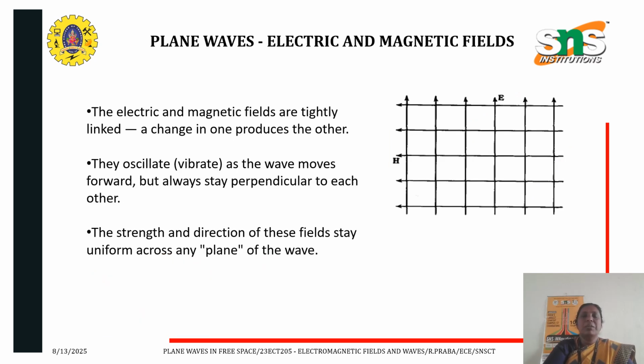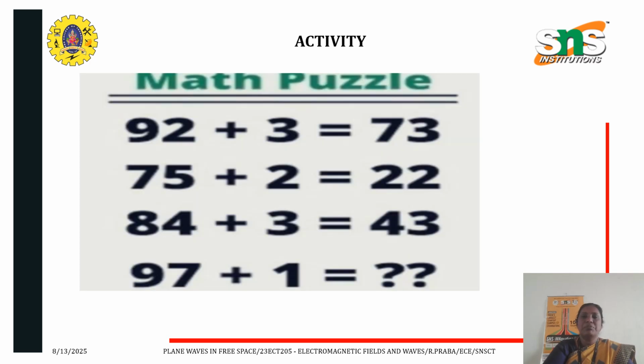And now the plane wave electric and magnetic fields. In the diagram, the electric and magnetic fields are perpendicular to each other, as we have observed from the nature of plane waves. They oscillate as they move forward, but they are always perpendicular to each other. And their strength and direction are uniform across any plane of the wave.